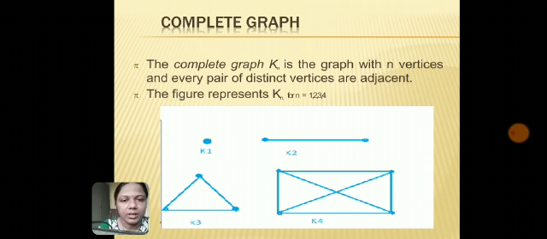So I have drawn four complete graphs: K1, K2, K3, K4. For K1, a single vertex is used, so there is no edge present. For K2, two vertices are there, so only one edge is present; both vertices are adjacent, so it becomes a complete graph on two vertices. Similarly, K3 has three vertices and each vertex is adjacent to the remaining vertices, so it is a complete graph on three vertices. Again, for the next example K4, you can see that four vertices are given and every vertex is adjacent to the remaining vertices, so it is a complete graph on four vertices.